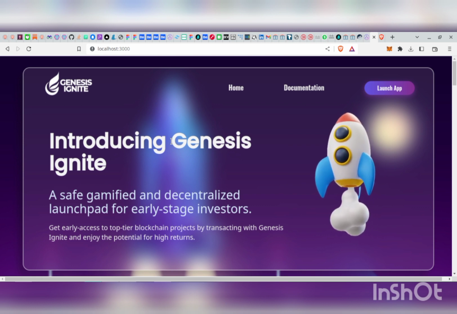I mean it in the sense that when the admin creates a Launchpad, all he needs to do is tell us the amount of token he needs to create a Launchpad with. He is not stating the price of the token. Our Launchpad determines the price of that token from the user contribution to that Launchpad. It does that based on the amount that Launchpad was able to generate, that is, based on the trust the users have for that project. So after the Launchpad session, our contract determines the price of that token, then it automatically generates or starts a pre-sale session for that project. That is the automation aspect of this project.